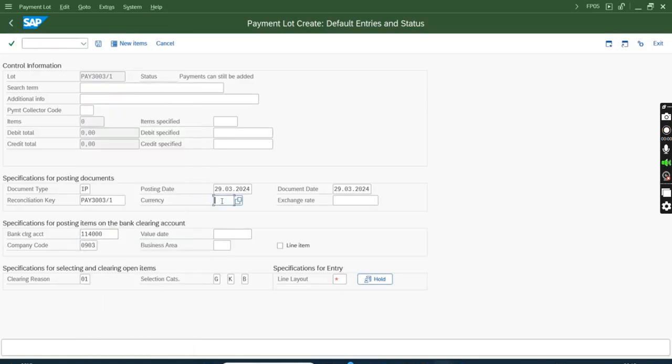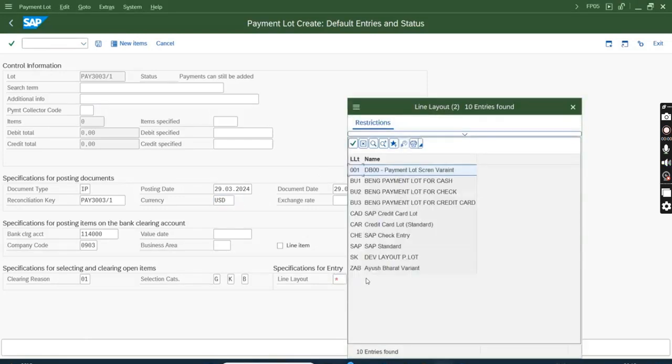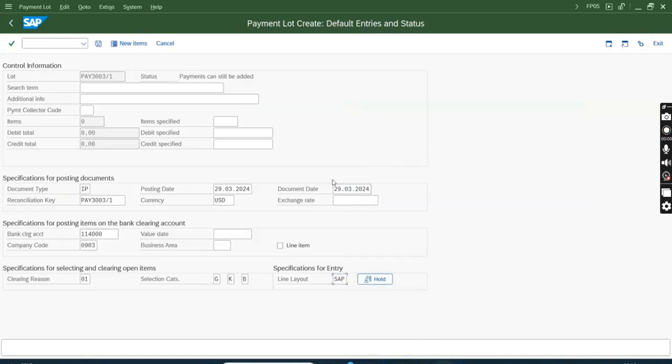This is FP05 or 05? FP05. End users call it FP05. Actually, it is 05. My clients used to call it FP05, that's why. So SAP standard.